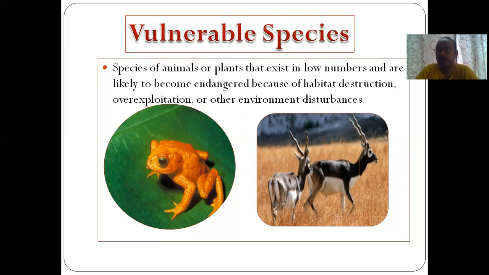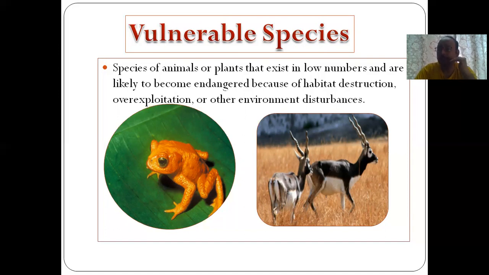So destruction of habitats is also one reason they are coming closer to the category of endangered and then extinct species. Vulnerable species means those which are becoming low in number, and once they become that much less, they will come into the category of endangered species. Then, when the last member of the endangered species dies, they will enter the extinct species.